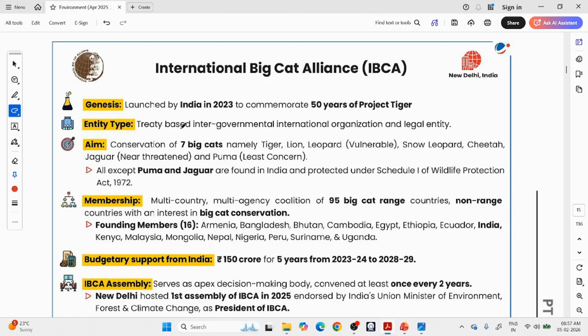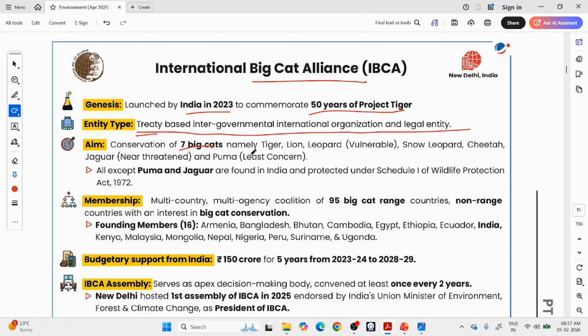Now, what are the big cats under this Big Cat Alliance? This organization is formed for the conservation of big cats. It was launched in 2023 to commemorate 50 years of Project Tiger. In 1973 we started Project Tiger, and after 50 years, in 2023, the International Big Cat Alliance. Now we have expanded our initiatives from just the tiger to all the remaining big cats. It is a treaty-based intergovernmental international organization and legal entity. A treaty means there is an agreement between countries.